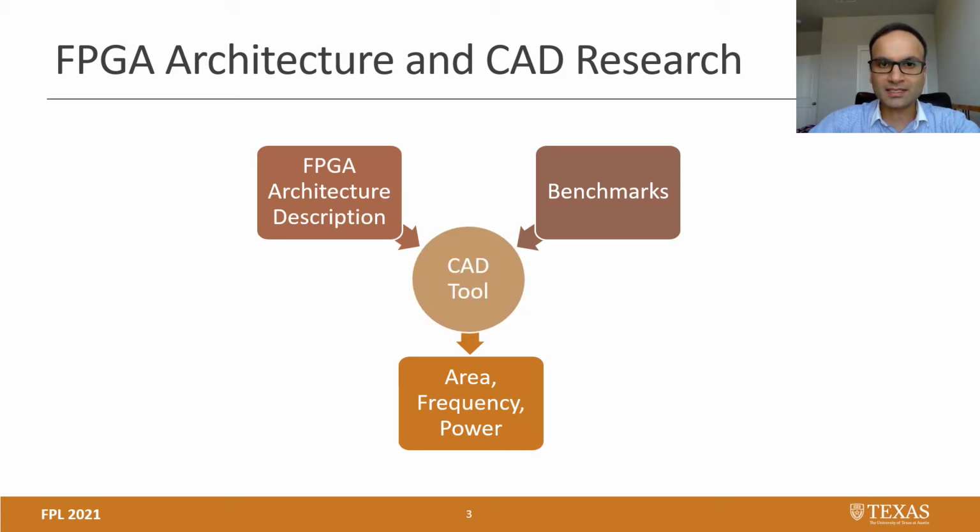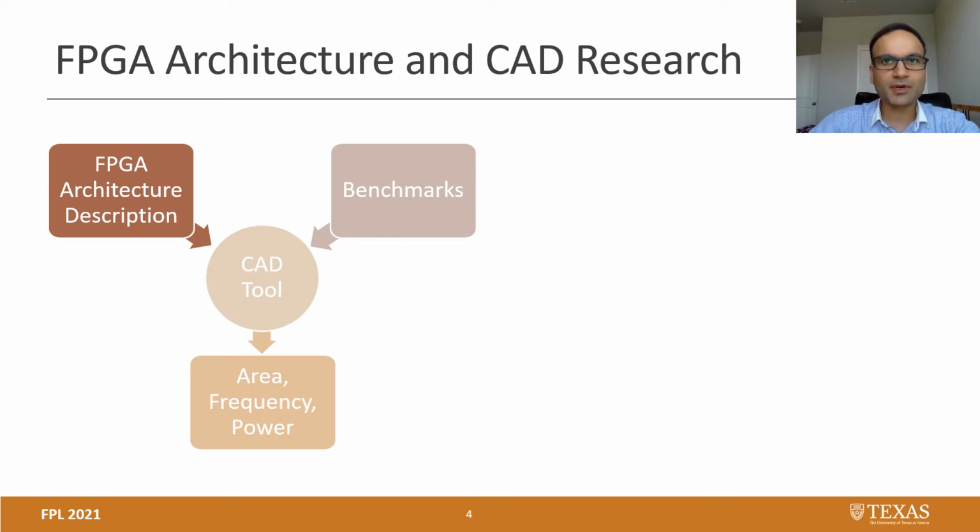A CAD tool takes these benchmarks and synthesizes, places, and routes them for the provided FPGA and generates reports that contain area, frequency, and power metrics. By comparing various metrics from these reports for various architectures, we can identify the architecture that satisfies the requirements that we have. Benchmarks play a vital role in this process because using wrong benchmarks can generate wrong results.